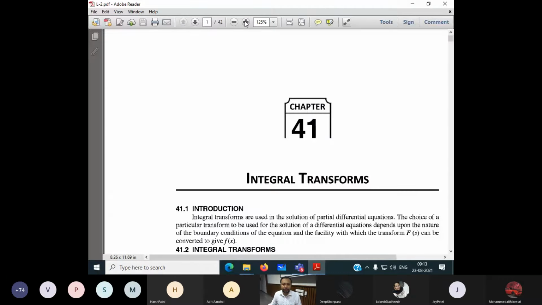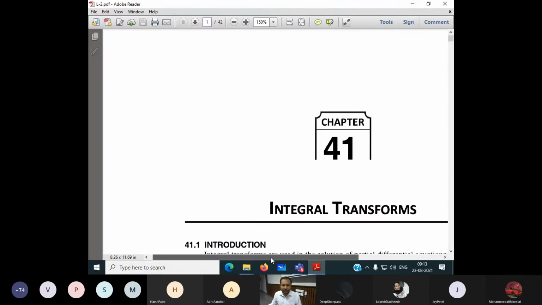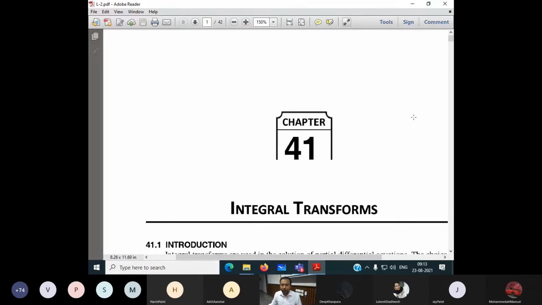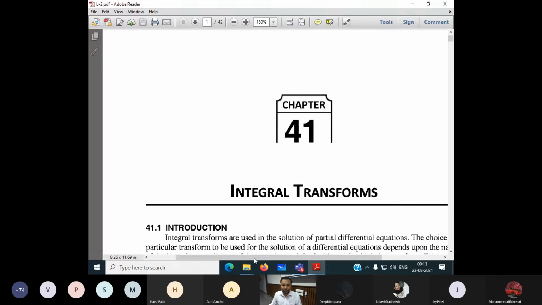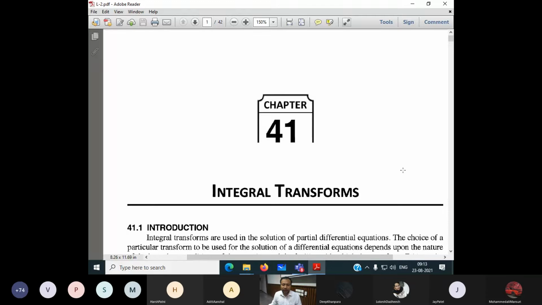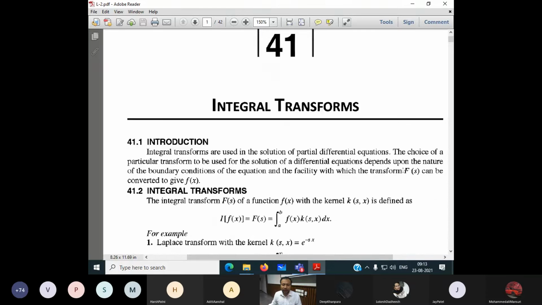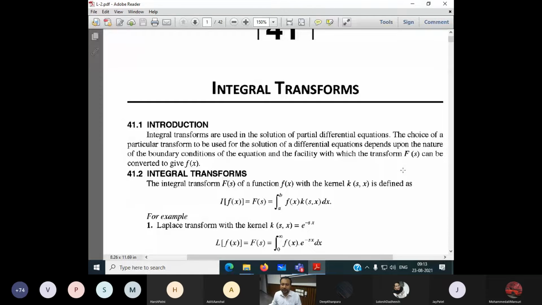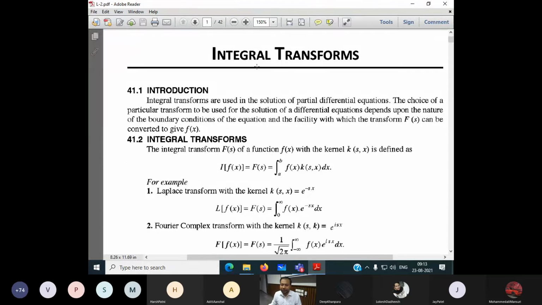So here again, I took from the same book, but don't confuse here. Before starting the Fourier transform, I have already uploaded this study material, integral transforms. See, there are a number of integral transforms. The name is called integral transform because all this transformation is based on integration.